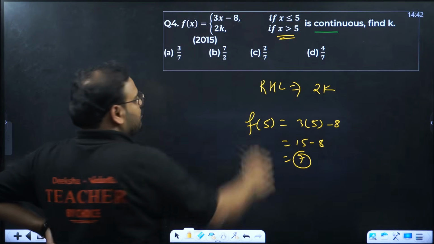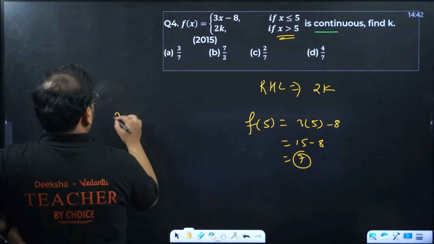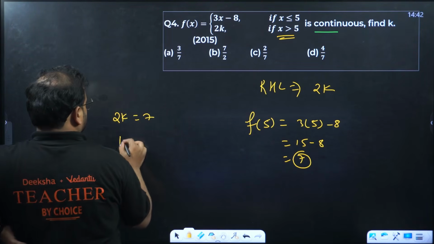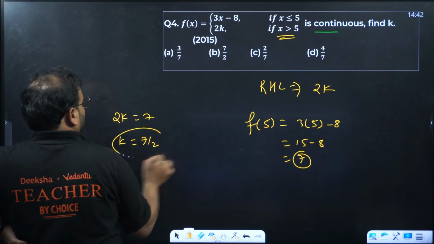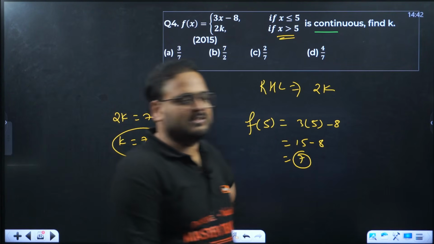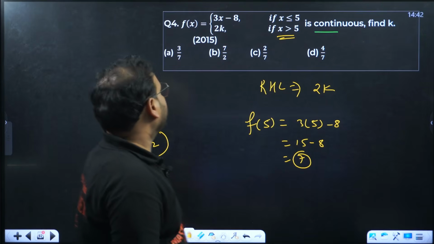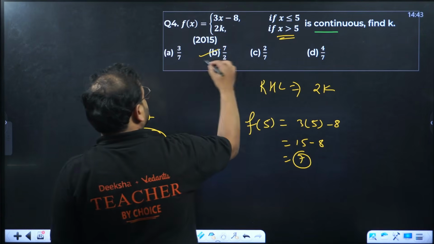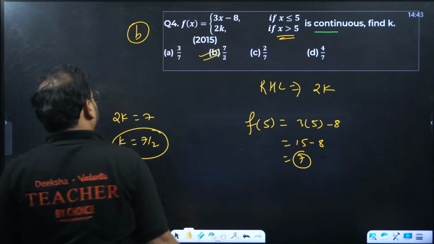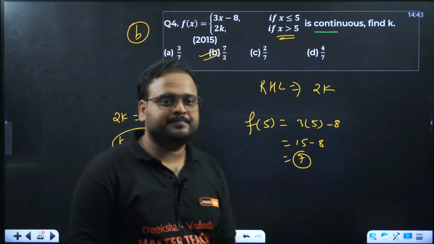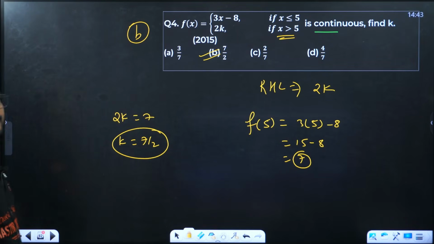So if it is continuous, they must be equal. So I'm getting 2k equals 7. So k equals 7 by 2. We don't have to find the limit in that case because directly the function value is given. So answer is B, 7 by 2.